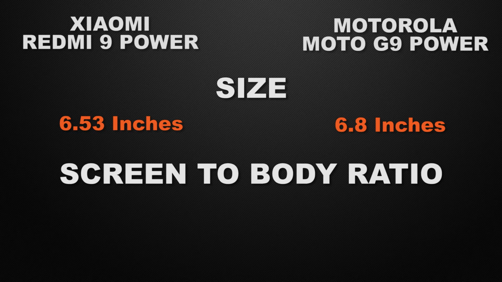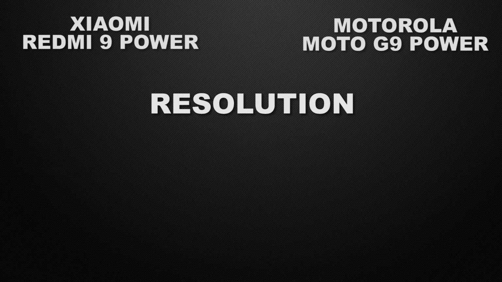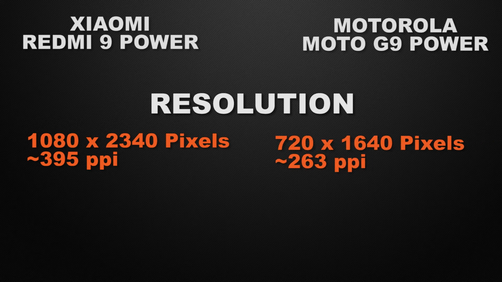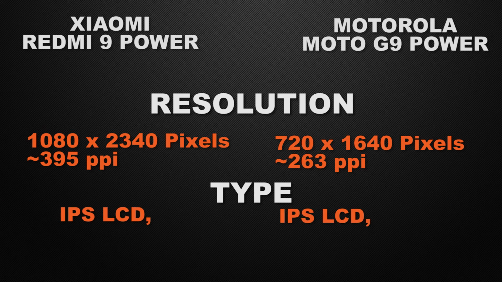And about the screen to body ratio, Redmi 9 Power have 83.4%, whereas G9 Power have 83.1%. So it's a tie here because both of the devices have approximately the same ratio. Let's talk about the screen resolution of the devices. 9 Power have Full HD Plus display, whereas G9 Power have HD Plus display. So the winner here is 9 Power because it can produce much more sharper images than the G9 Power. And about the display type of the devices, both of the devices have IPS LCD display, so it's a tie here.